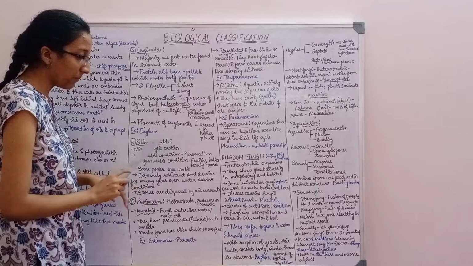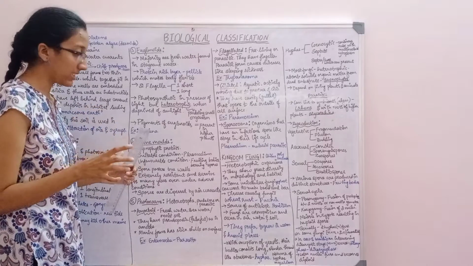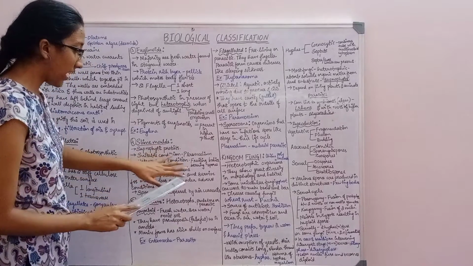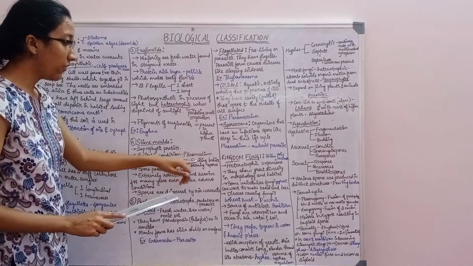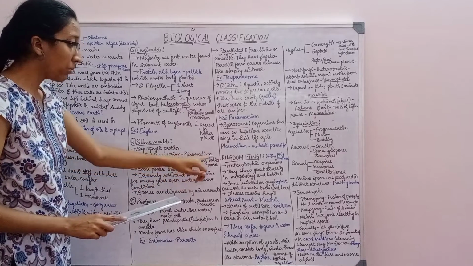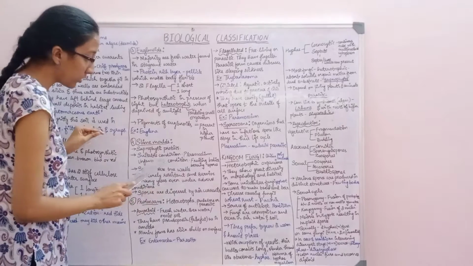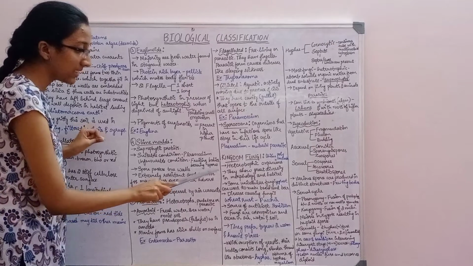These are the saprophytic protists. Saprophytic means they depend on dead organisms. Under suitable conditions, plasmodium is formed. Under unfavorable conditions, fruiting bodies bearing spores are formed at the tip. So: suitable conditions, plasmodium; unfavorable conditions, fruiting bodies bearing spores.